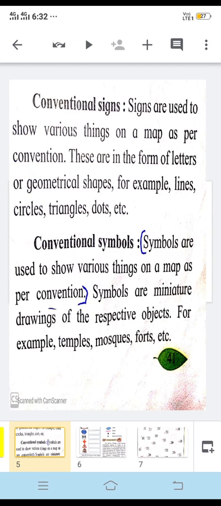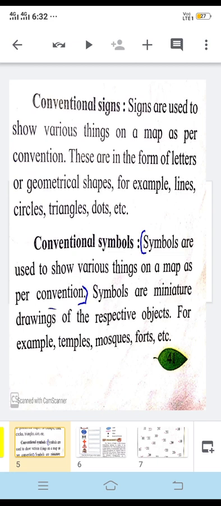There are different types of lines. For example, if you want to show a district road, a line of different size and different color is used. If you want to show the national highways, a different line is used on the map. You must have observed on maps that the boundaries of districts and boundaries of countries are marked with lines, and they differ.